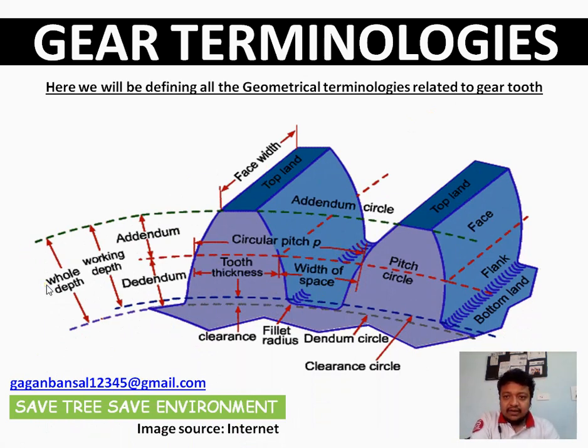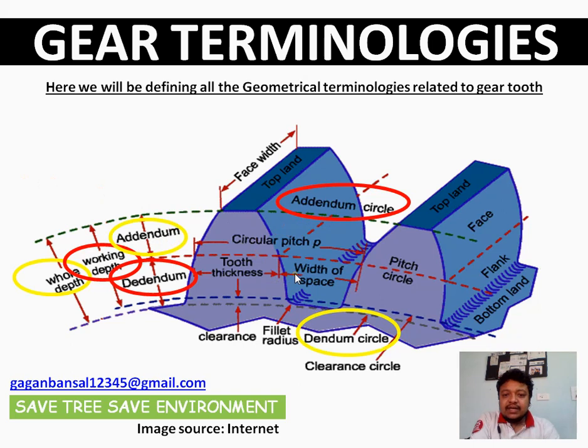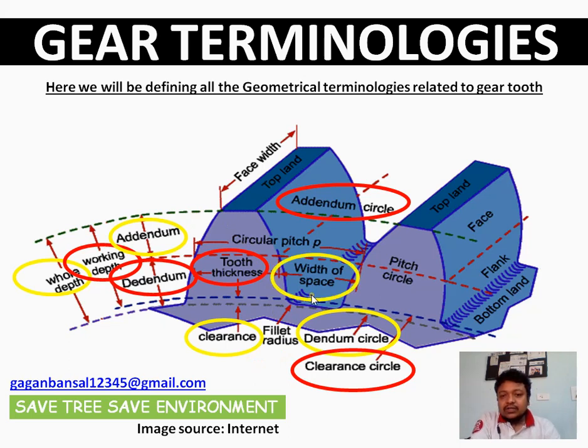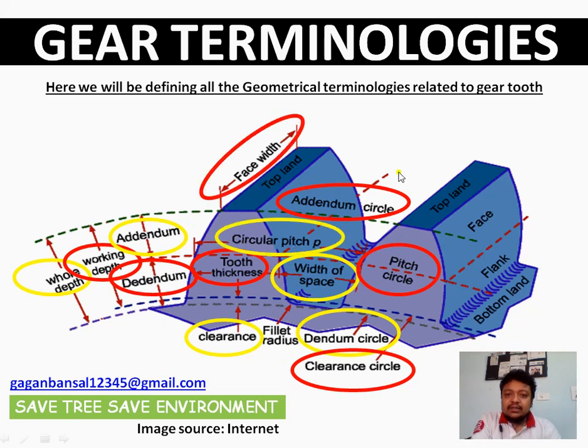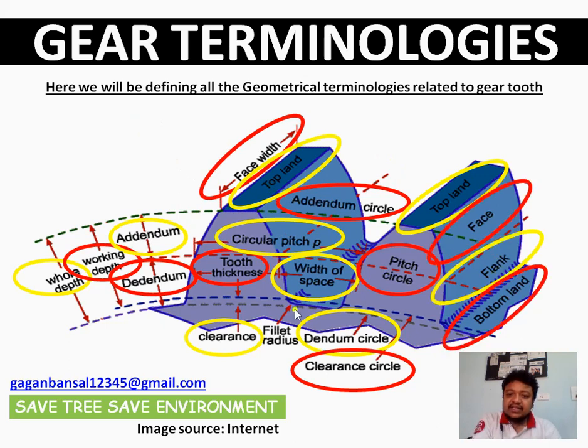We'll be discussing every terminology one by one, starting with what is whole depth, what is working depth, what is addendum, what is addendum circle, what is dedendum, what is dedendum circle, what is clearance, what is clearance circle, what is tooth pitch, tooth thickness, width of space, pitch circle, very important, circular pitch, face width, top land, face, flank, bottom land, and fillet radius. Apart from it, we'll be discussing a few more terminologies. So let's start with the gear terminologies one by one.